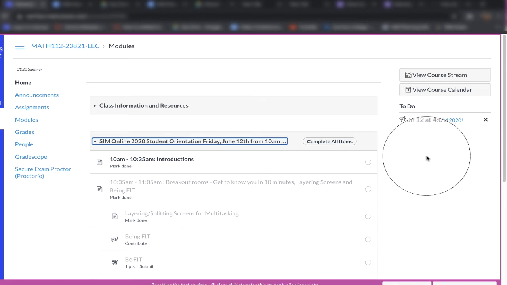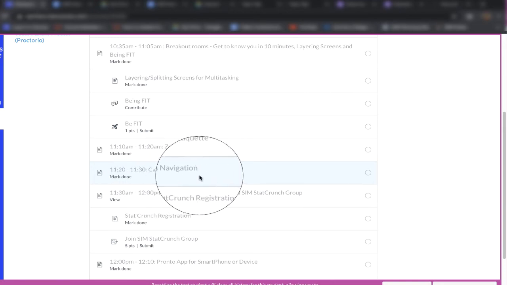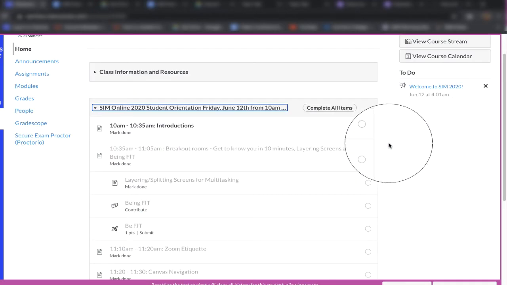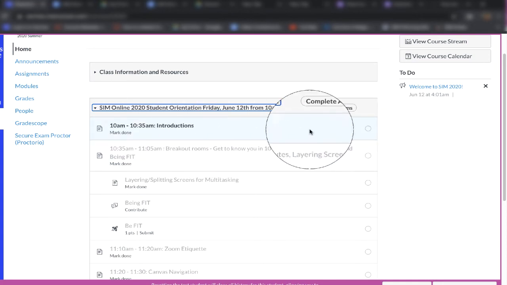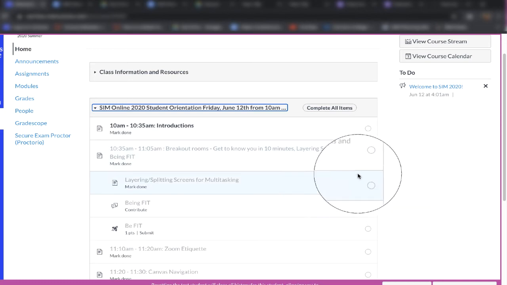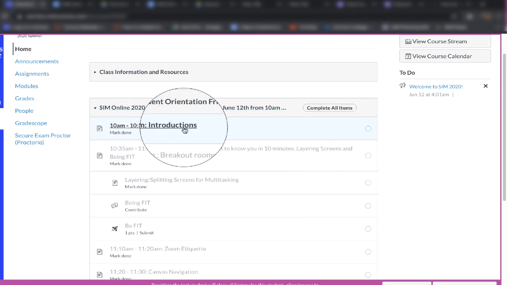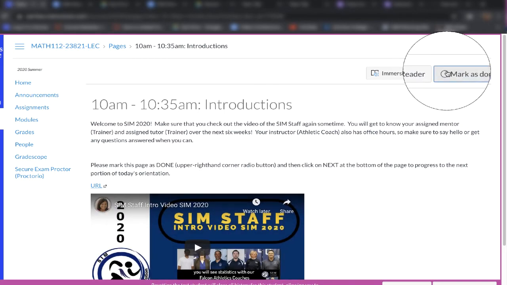This is our orientation module for today, and most of your modules for the class that you'll be learning work in this fashion. And when you complete the item, you mark it as being done. And you can do that by clicking on the right or by going in and clicking Mark as done on the top.